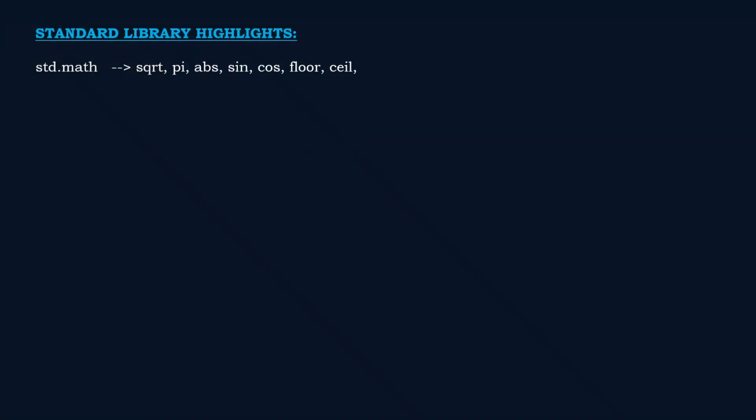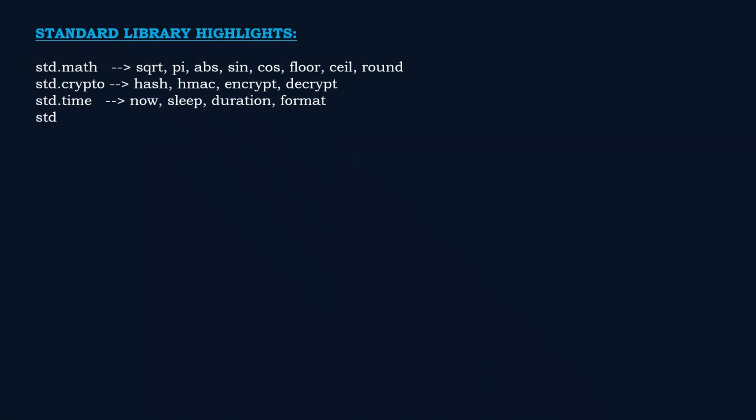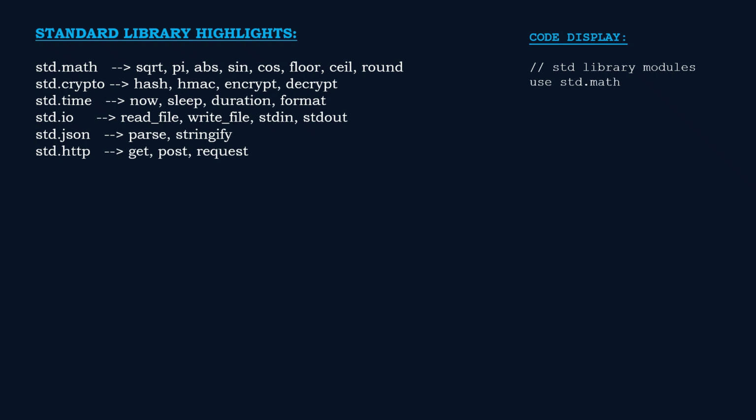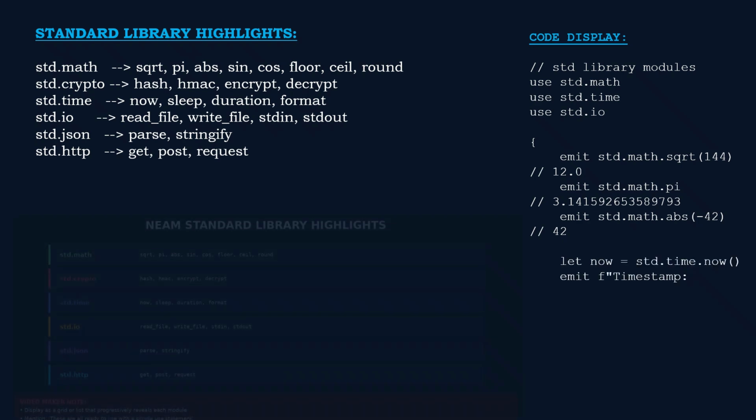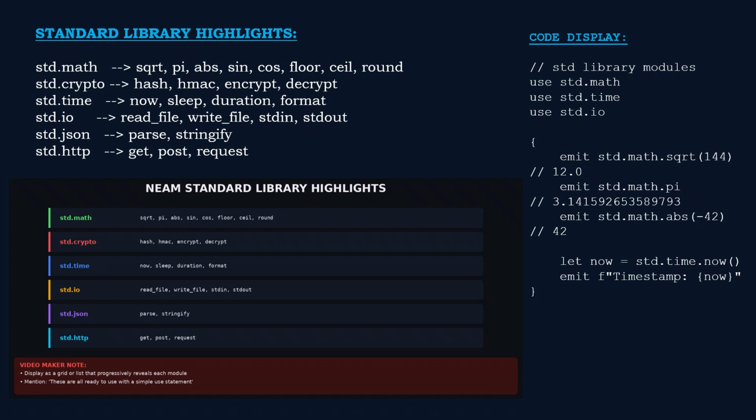You can also use inline anonymous functions for one-off operations. And don't forget Neam's standard library, std.math for mathematical functions, std.crypto for hashing and encryption, std.time for timestamps, std.io for file operations. These are all ready to use with a simple use statement.